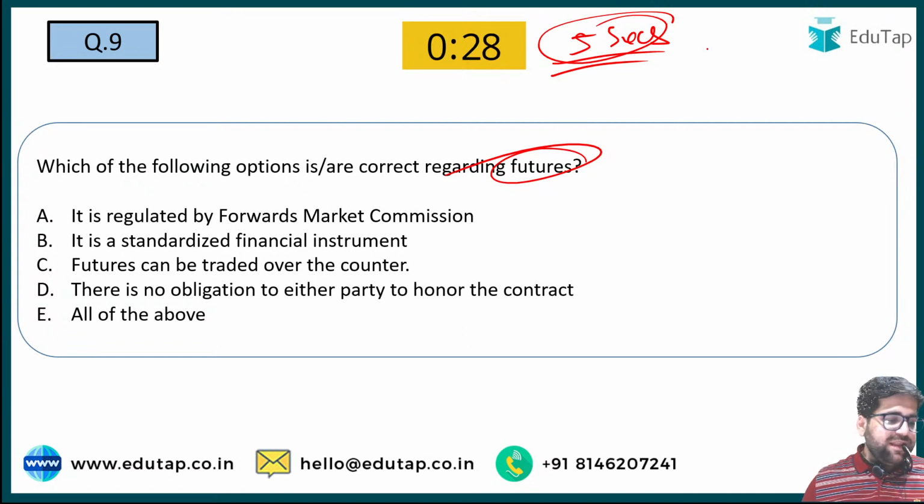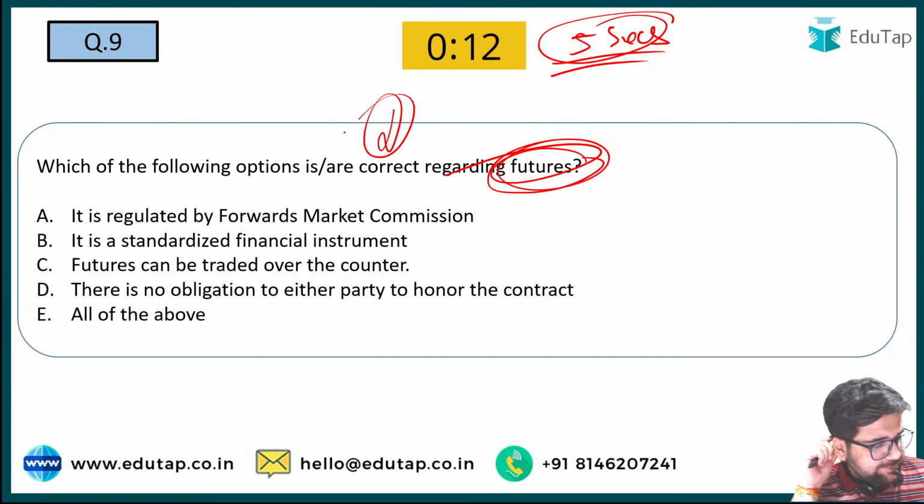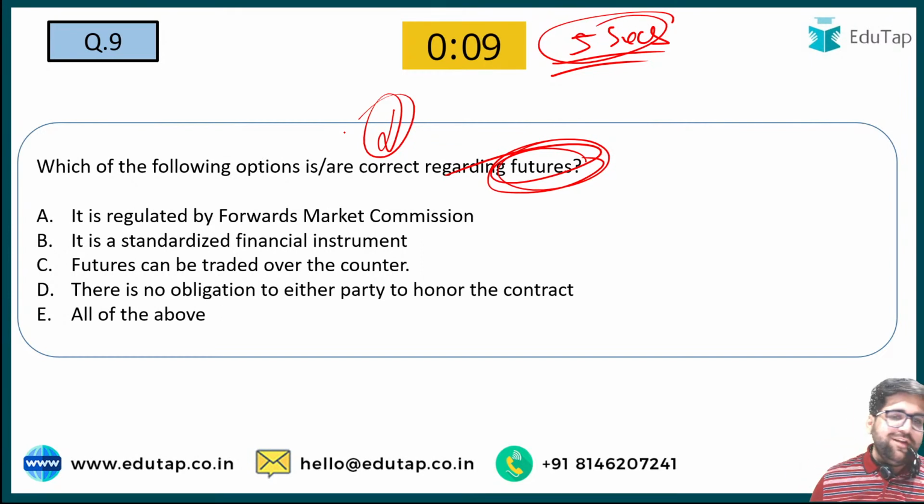Who will be giving me the right answer for question number 9? Which of the following is correct regarding futures? Now the question is asking for the correct statement about futures. So Nilesh is going with D. I have seen Nilesh in my LPS session as well. Are you the same, Nilesh? Shivam is also going with B. Nix is going with C. Harsh is saying all of the statements are correct.